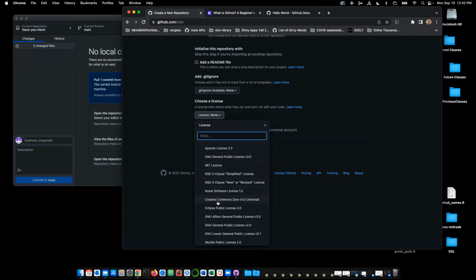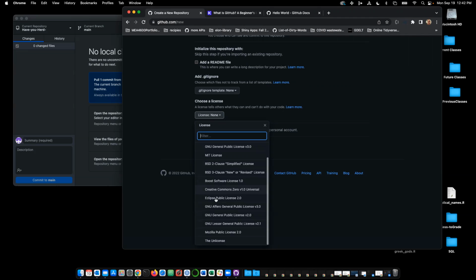I'm a big fan of Creative Commons. I am not familiar with the CC0 version 1.0 universal, but the idea of Creative Commons is your content can be shared, and where applicable, you would get credit, but you are not copywriting anything, right? I'm also not familiar with the unlicensed, but I'm guessing it also has to do with sharing things publicly.